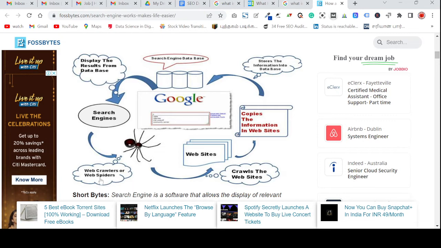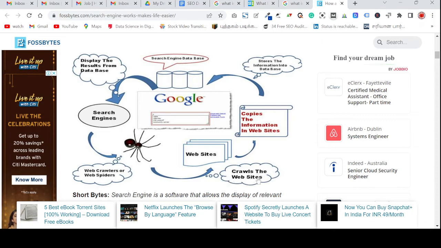Google has some crawler, that is a website crawler. We can call it a spider or Google robot. These three names, crawler, spider, robot, are the same. They reach the website, then crawl the website.